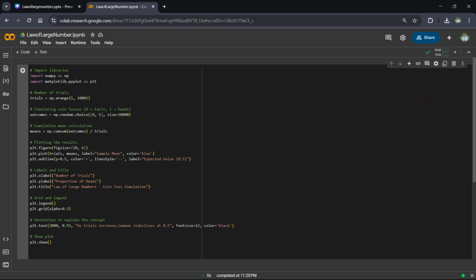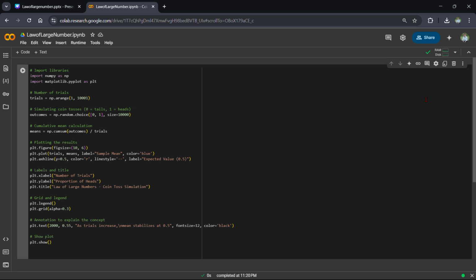The plt.figure(10, 6) sets the figure size for better readability, and we have plotted the proportion of heads over time with the color blue, which makes the line better for vision.